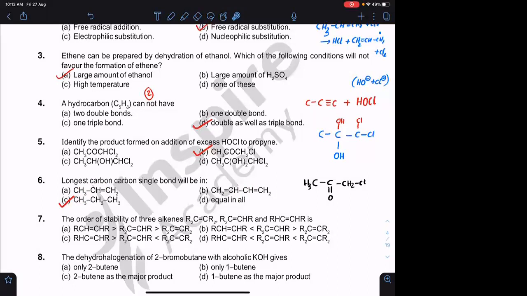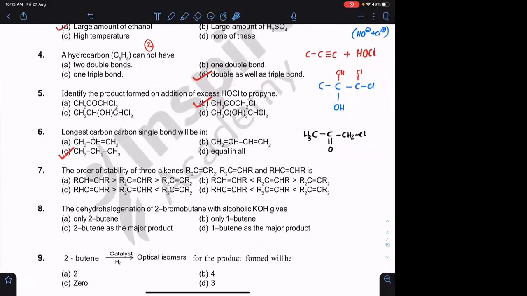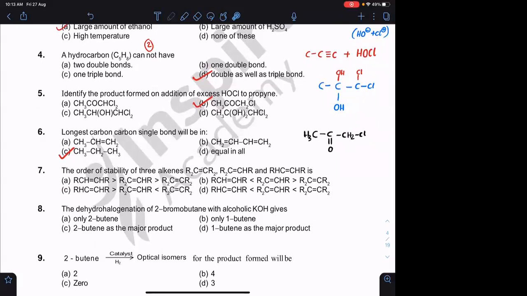Okay. Yes, sir. Question number 7. Option D. Highly substituted alkene will be more stable because of greater hyperconjugating structures. Okay.